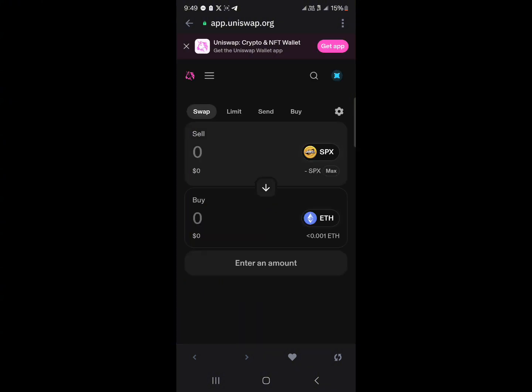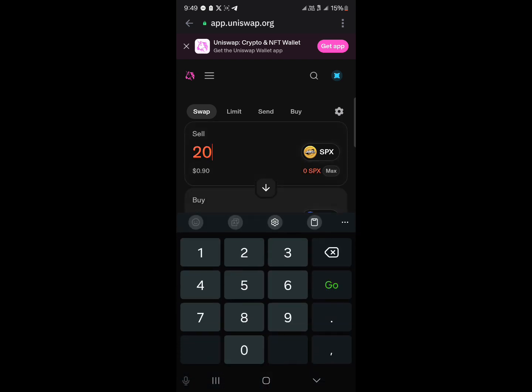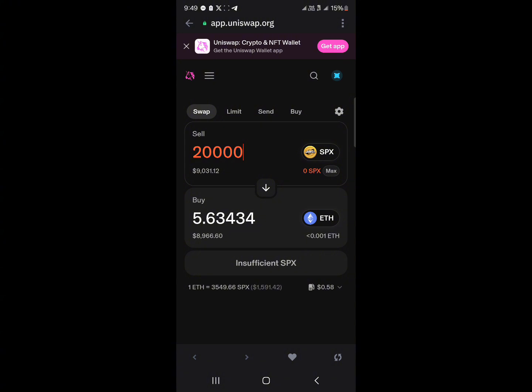So click on the SPX6900, enter an amount you wish to convert into Ethereum or USDT or any cryptocurrency of your choice, as far as it's supported by Uniswap, click on swap, cover the gas fee, and you're done.